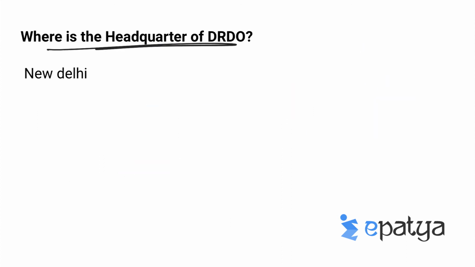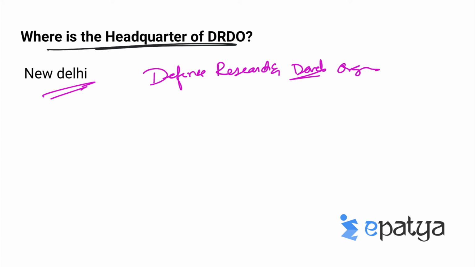So where is the headquarters of DRDO? The headquarters of DRDO is in New Delhi. The full form of DRDO is Defense Research and Development Organization. This is a defense research and development hub which develops defense technologies, systems or products that are required for Indian armed forces. So DRDO develops defense technologies in the project mode.